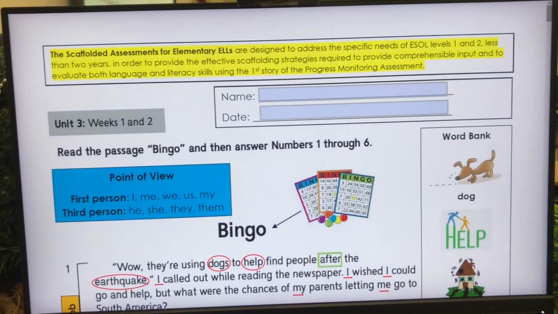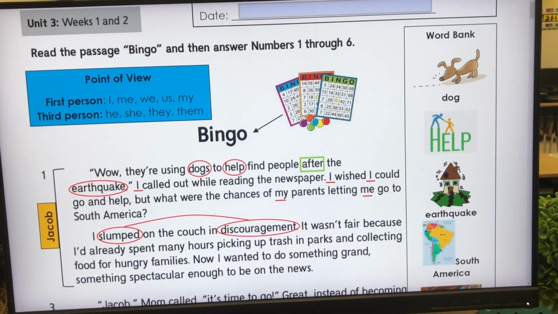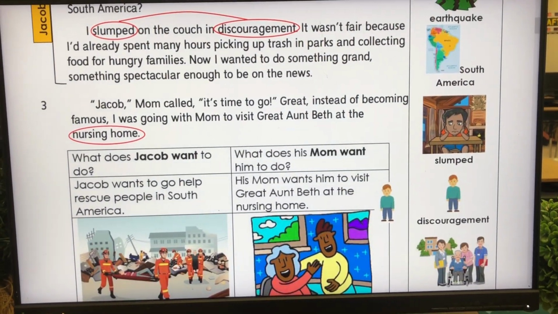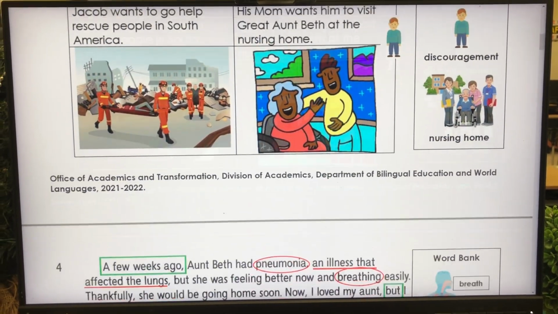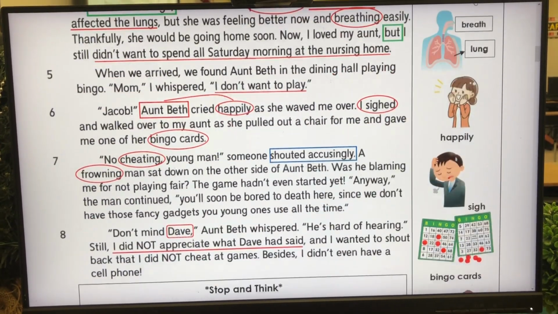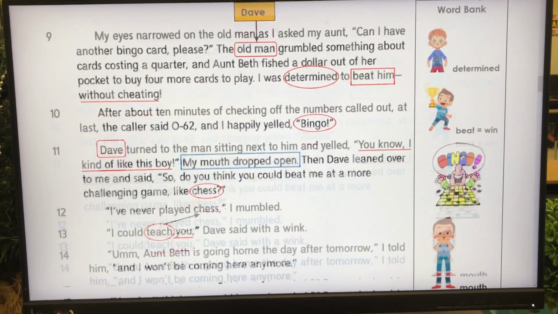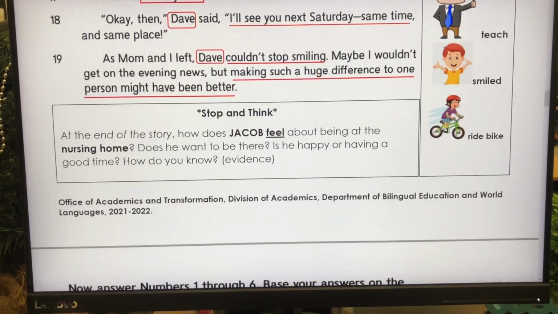After that, we went ahead and started working on our Unit 3, Weeks 1 and 2 Wonders assessment. For that class, since it's all my ESOL Level 1s and 2s, they were working on their scaffolded assessment, which this is how it looks. So they had all the scaffolds. They were reading just 1 passage instead of 2. This one was similar to our Aguinaldo anchor text. So once we went over the passage, the students on their own worked on answering the 6 questions that followed.